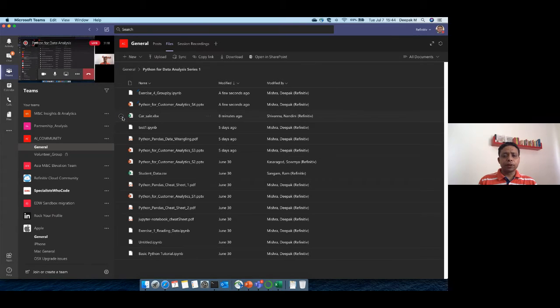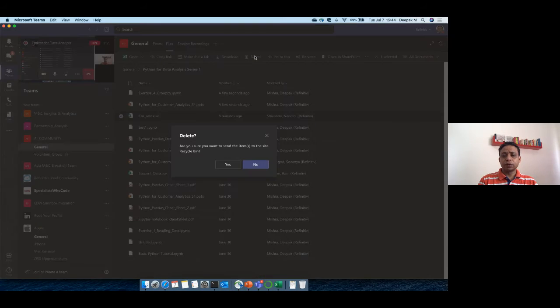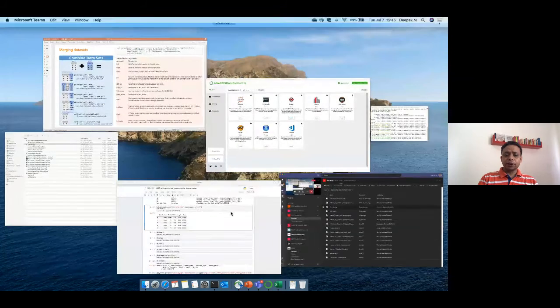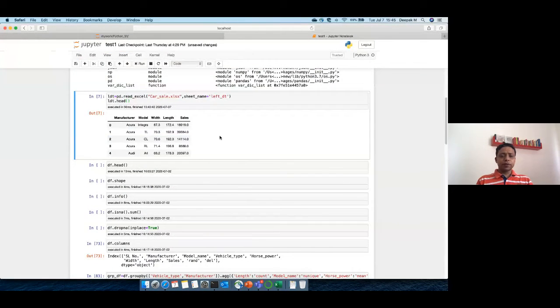Or just simply download it and then use. Thanks. So no, somebody is still using it. Can you please close it so that I can upload the new file? If not, all you need to do is simply copy, go to the old file and copy that information that I just did. In one file you need to have manufacturer, model, width, length, sales. And in another file you will have some other information.